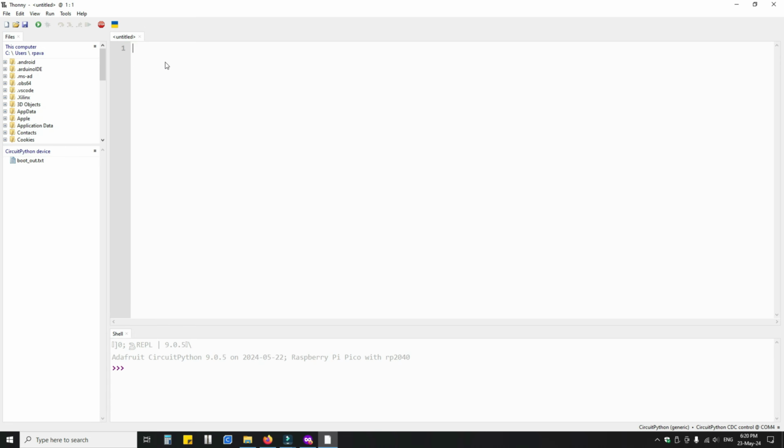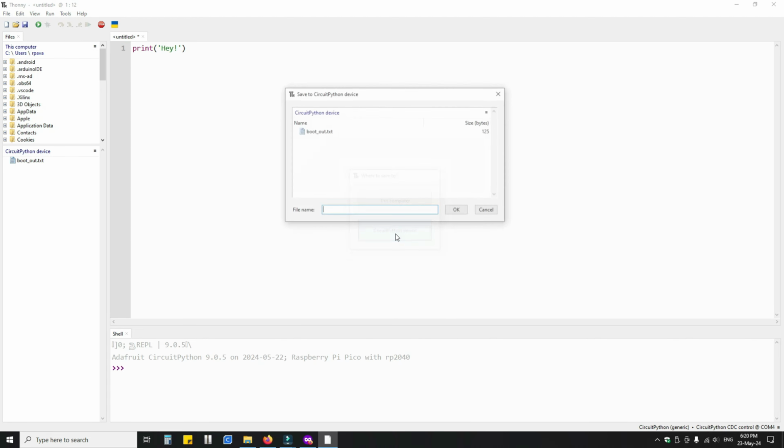Now write a simple code, just print hi. Then go to files, click on save, and two options will appear. The first one is this PC, the second one is the CircuitPython drive. Choose the second option and just give it a name.